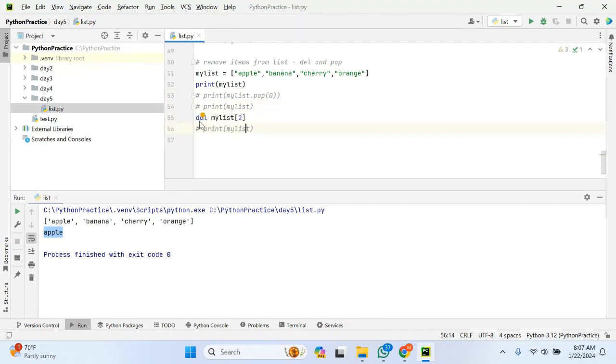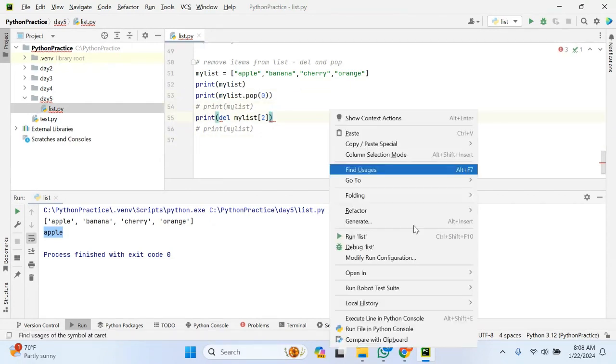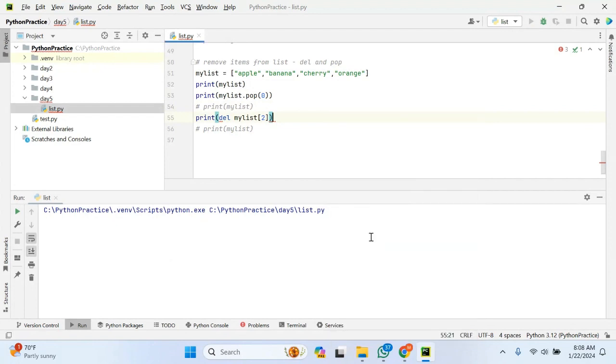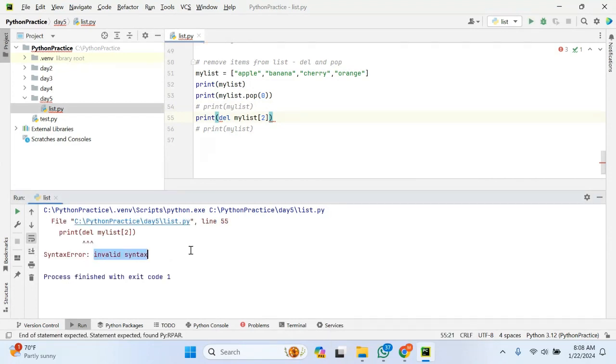If you can see, I am using del. Let me try to make use of print of del. So after removing, it will not return any value. So that is the reason why it has highlighted with colored values. Let me try to comment. If you can see, there is no colored value. So let me try to run the list. You will get an error, invalid syntax error, because this is the difference.